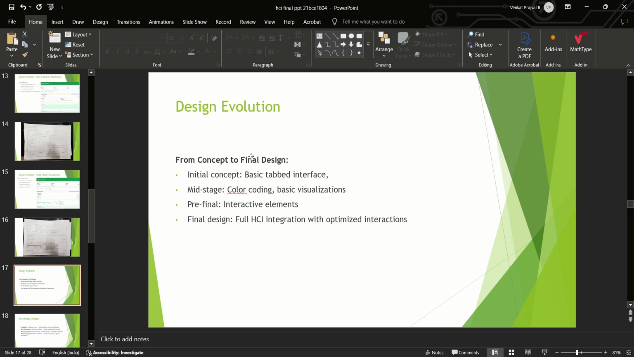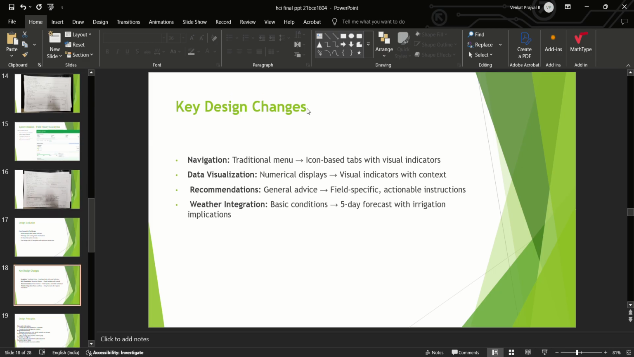In the design evolution, we went from initial steps to the final designs through these stages. The initial concept was a basic tabbed interface, mid-stage added color coding and basic visualizations, pre-final added interactive elements, and the final has full HCI integration with optimized interactions.